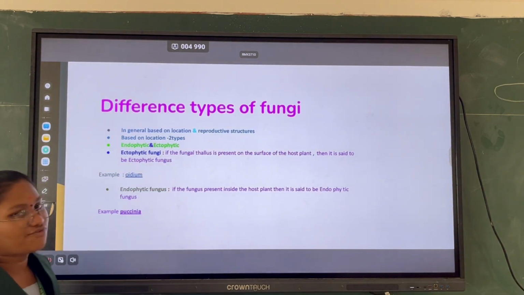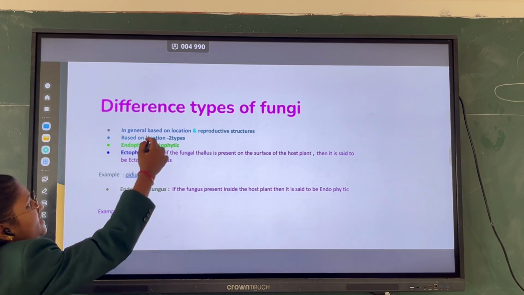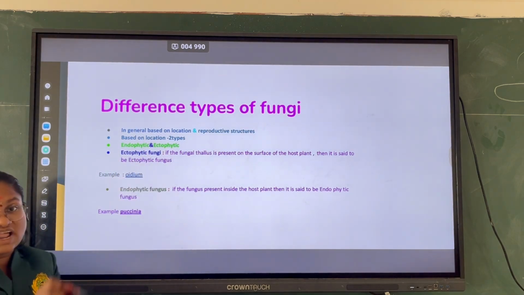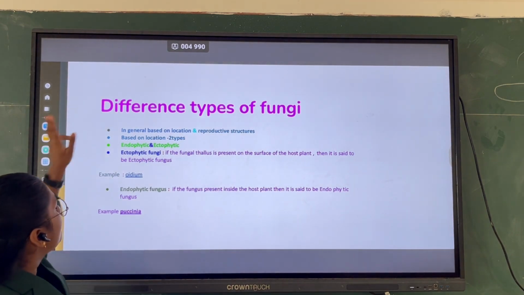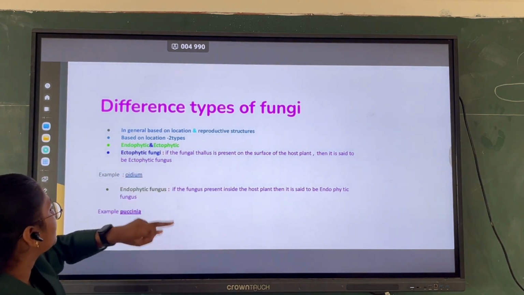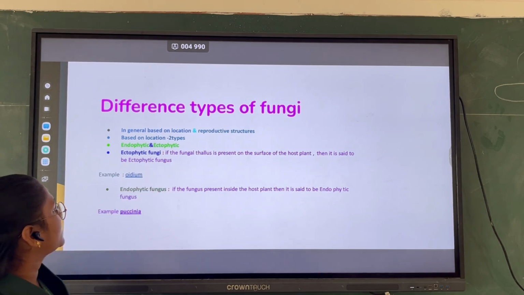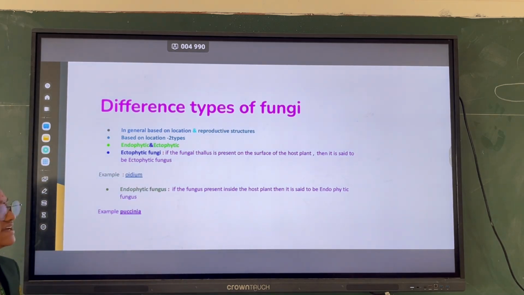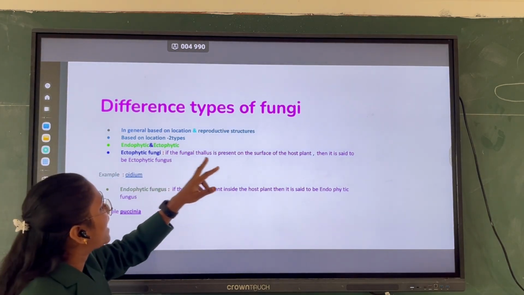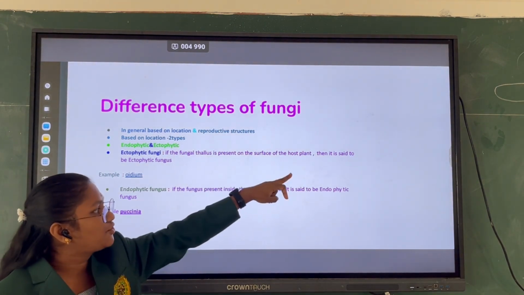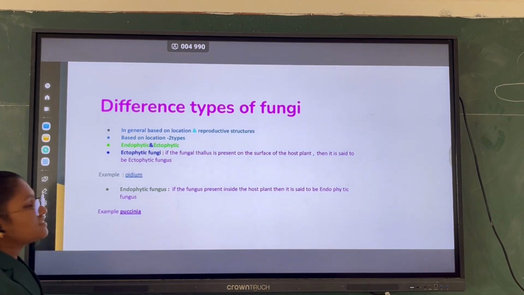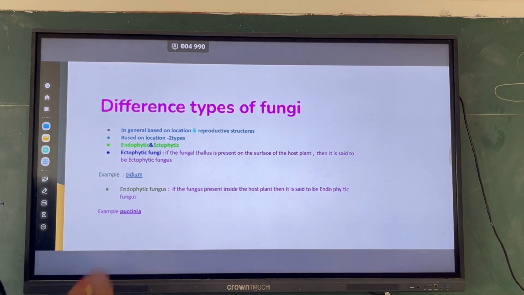Let us see some different types of fungi. Generally, fungi are classified based on location and reproductive stages. Based on location, there are two types, ectophytic and endophytic. Ectophytic means the fungal thallus is present on the surface of the host plant. An example is Oidium.